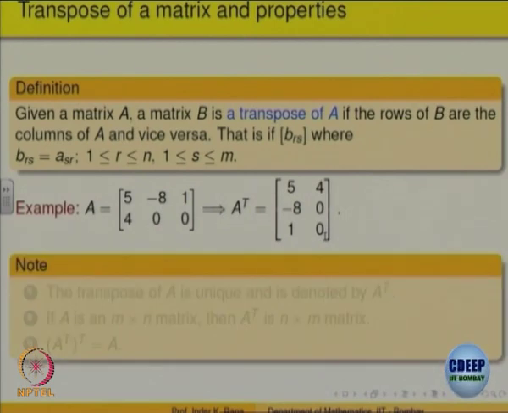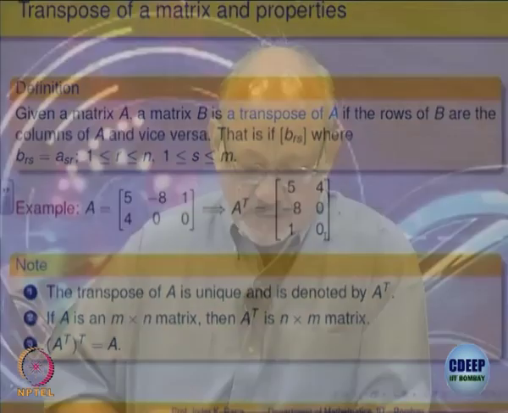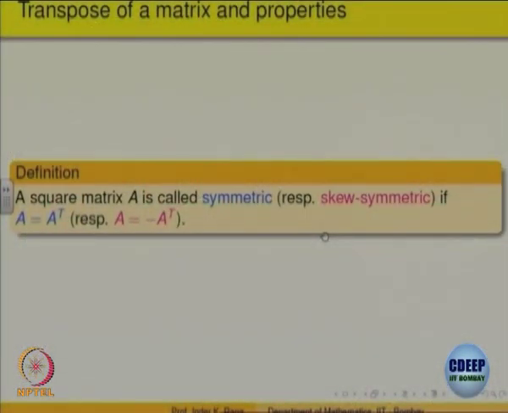So, here are some simple observations. Transpose is a well defined matrix, right. Given all the entries of A, if A is M cross N, obviously A transpose is N cross M. And what is the transpose of the transpose? You are getting back the matrix. You interchange rows with columns, you again interchange rows with columns, and you will get back the matrix. So, the transpose of A transpose is equal to A, right. These are elementary properties of matrices. So, we looked at what is defined as the transpose.